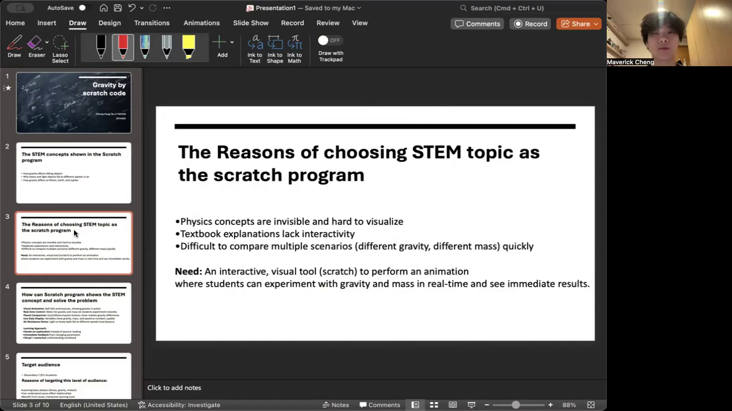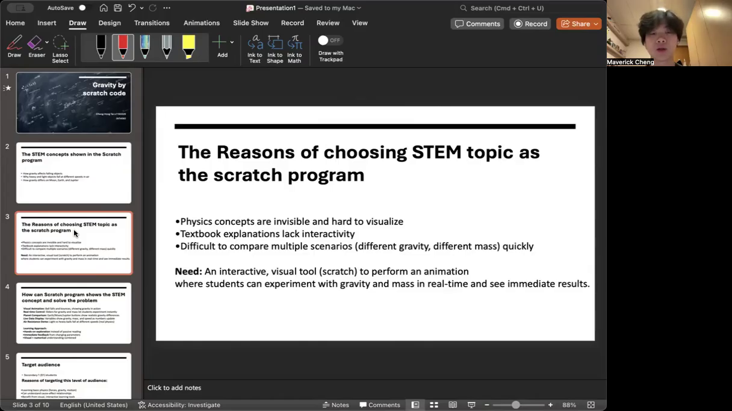The reason I chose this topic for the Scratch program is that the traditional physics book is hard to show, since the concepts of physics are all invisible and hard to visualize. Also, textbook explanations lack interactivity. Lastly, it is difficult to compare multiple scenarios, like different gravity and different mass, quickly.